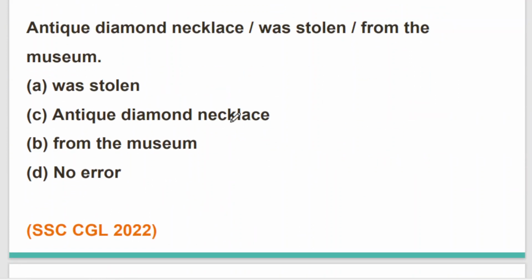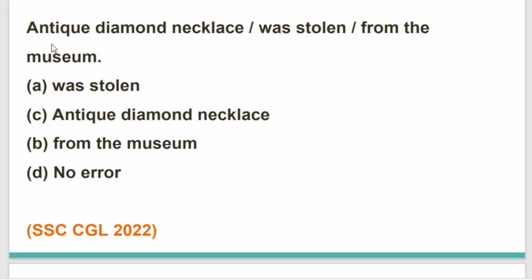A antique diamond necklace was stolen from the museum. SSC CGL 2022 has given us this question. It is very easy and very short, and it takes a very short time for us to find out the error in this sentence.